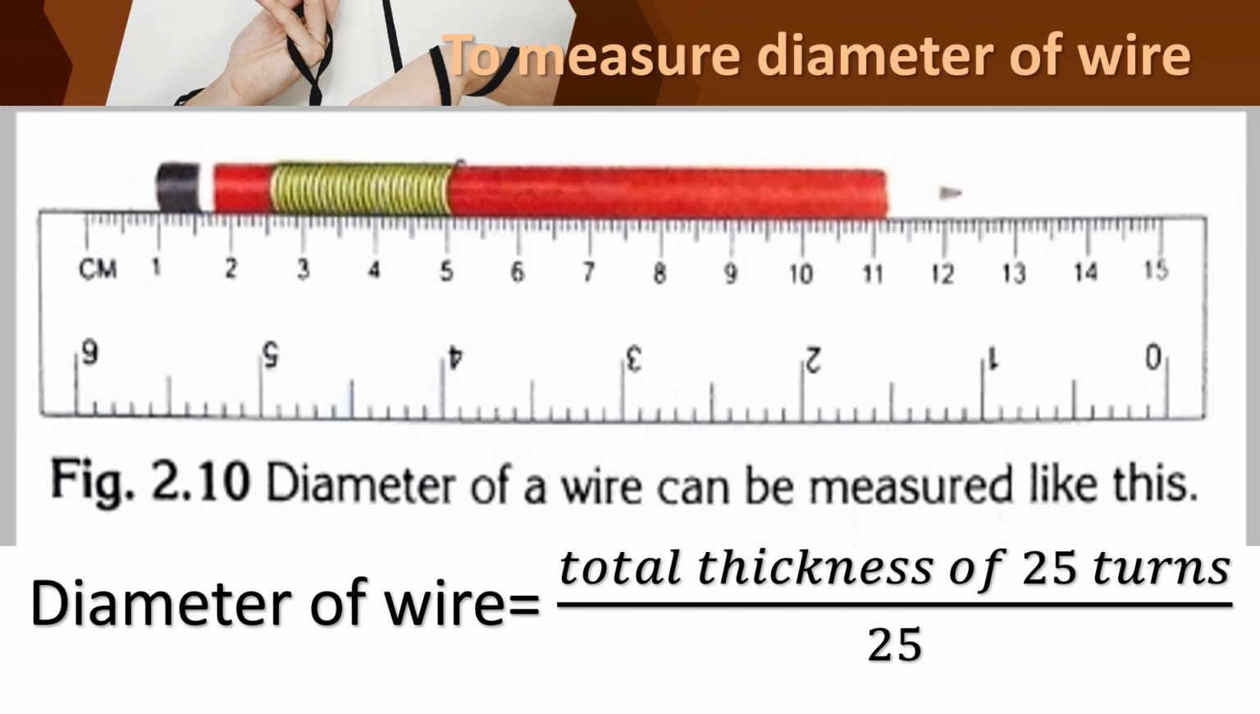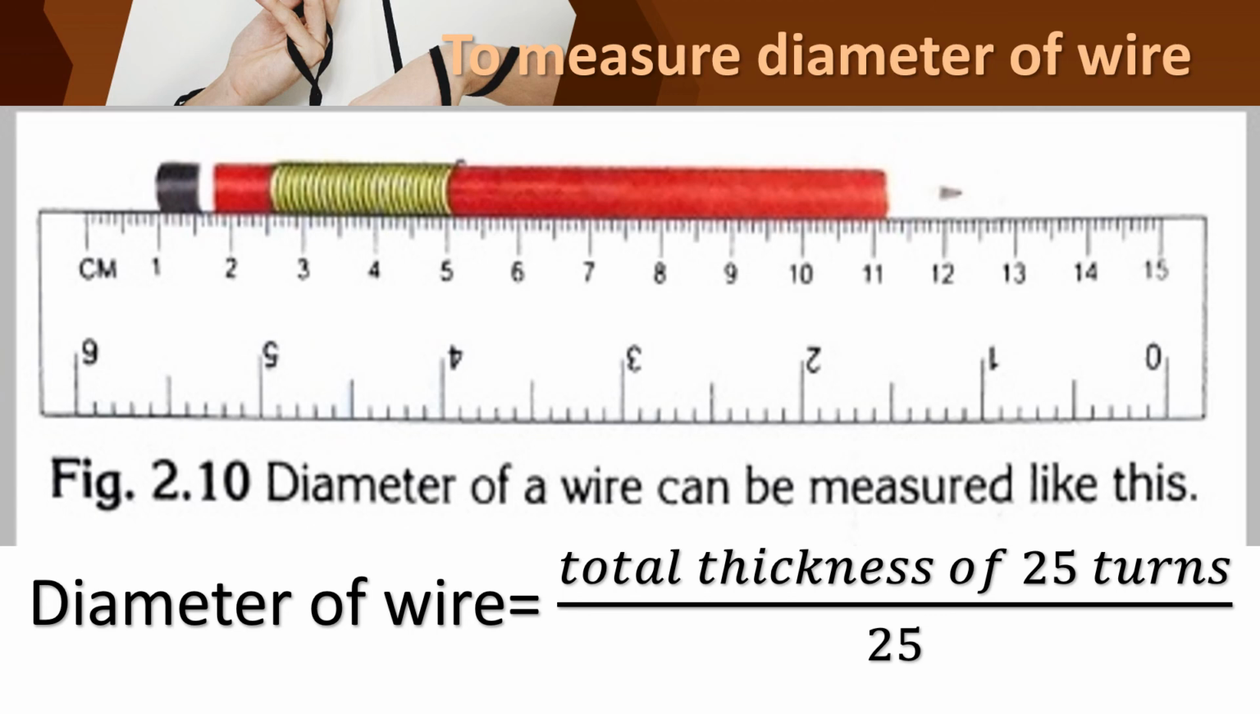And the next is to measure the diameter of a wire. How will you find the diameter of a wire? For this we need a pen, a scale and a wire. Do it in your home. I'm saying the materials that are needed. For finding the diameter of a wire, we need a wire, a pencil and a scale.